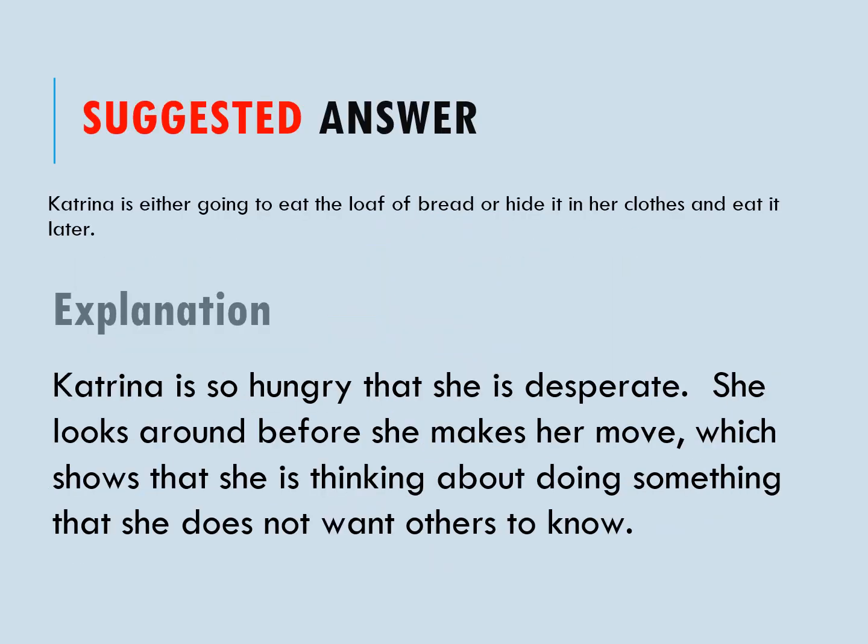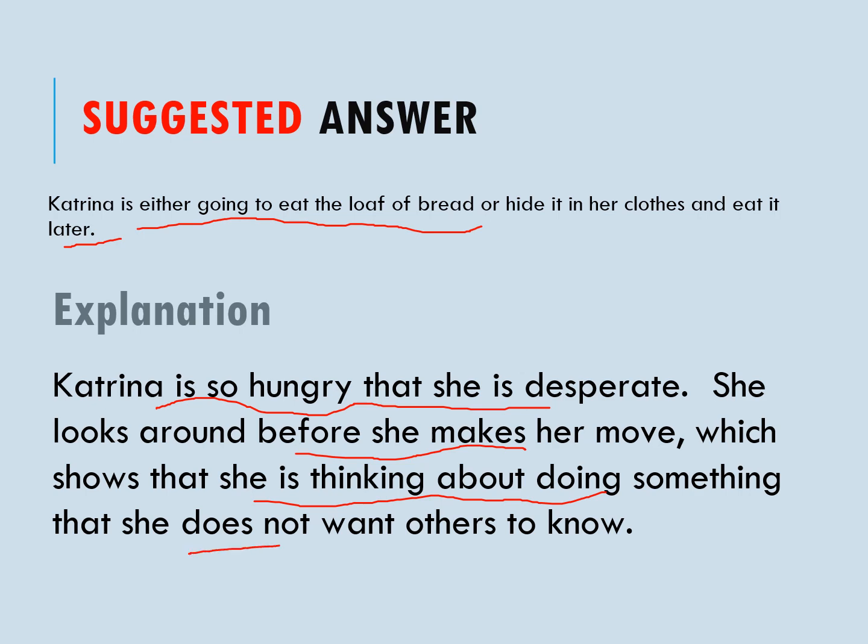So here is the suggested answer. Katrina is either going to eat the loaf of bread or hide it in her clothes and eat it later. So this is the explanation for the answer. Katrina is so hungry that she is desperate. She looks around before she makes her move, which shows that she is thinking about doing something that she does not want others to know.